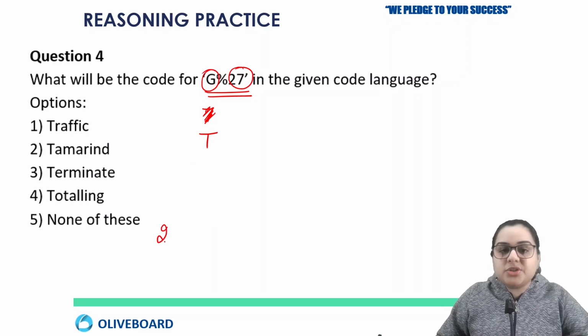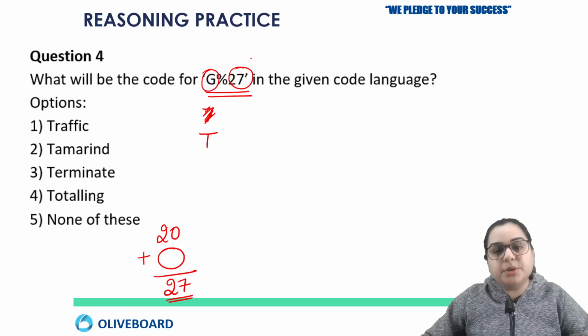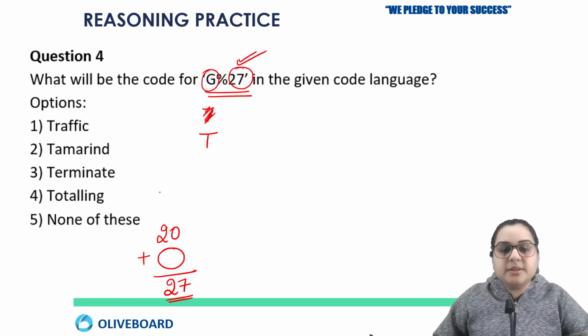And T's position is 20. And I have to add the position of the last alphabet, and the sum of both of them will be how much? 27, because here it is 27. So in the last, it should be 7, because the 7th alphabet is G. So that means first, second and third are wrong, because in the fourth option you have the alphabet G.